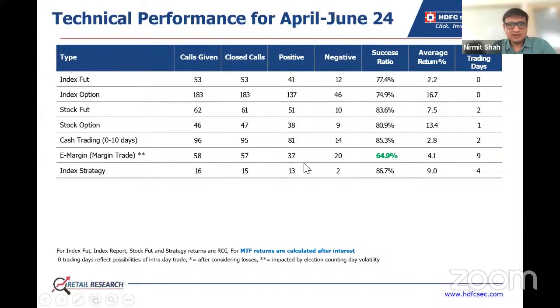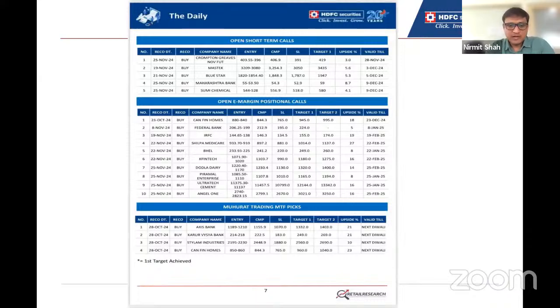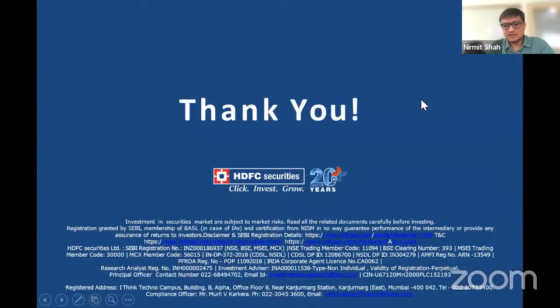Similarly, for the emerging calls for the April to June months, for quarter one, the success rate was 65%. We are also providing a daily report where you can see the open calls for short term, long term, and for the emerging product. So you can trade accordingly. This report is there on our website in the login section, so you can access it anytime.